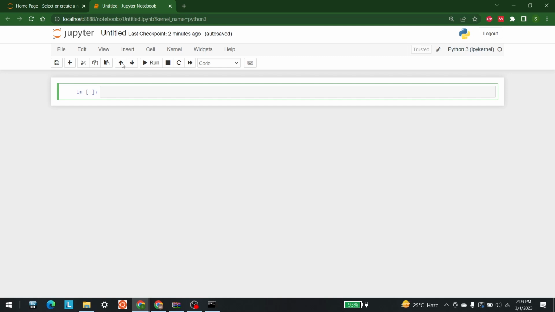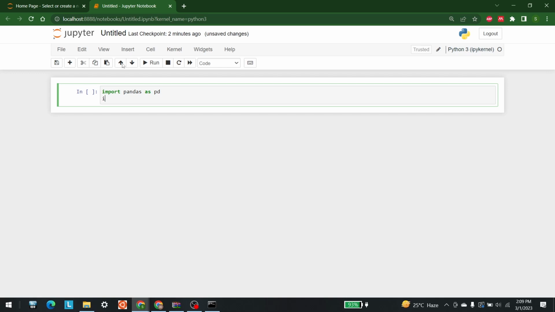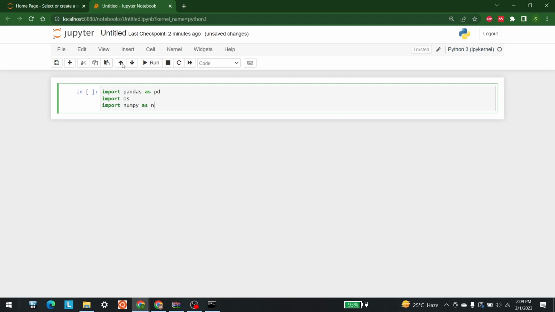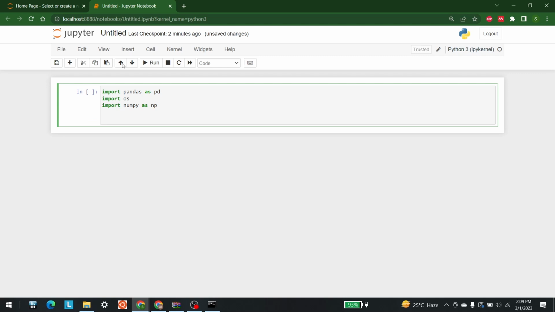The first thing that we need is to import a few libraries. So let's write import pandas as pd. After that, I'm going to import os because I'm going to need that later, as well as the numpy library. So let's write import numpy as np. After that, I'm going to move on towards TensorFlow. So import TensorFlow as tf. And after that, I'm going to import the sequence preprocessing. So we need pad sequences from that.